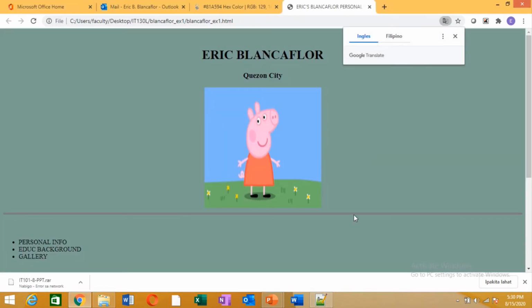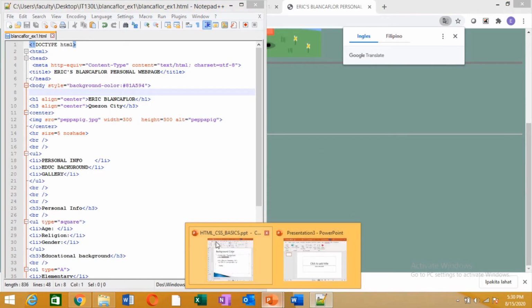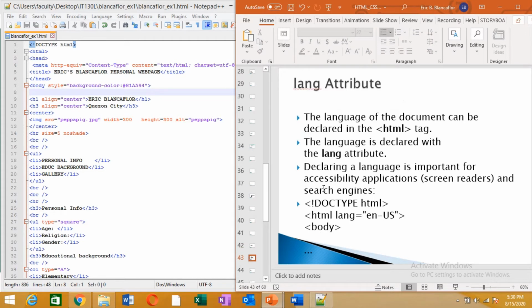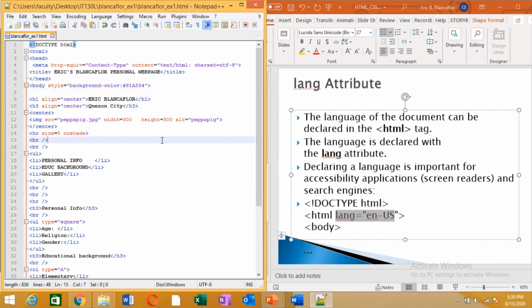Okay, so next is language. To specify that the language in your page is in English, you add this in the HTML. Add it there, and then that's it.